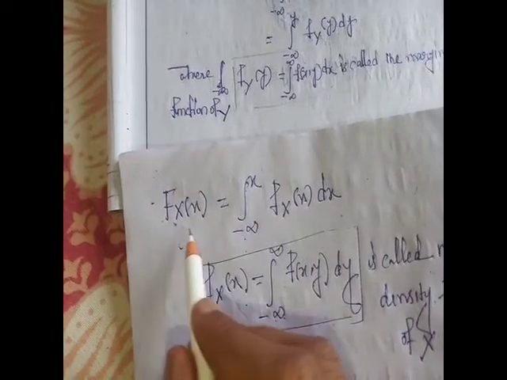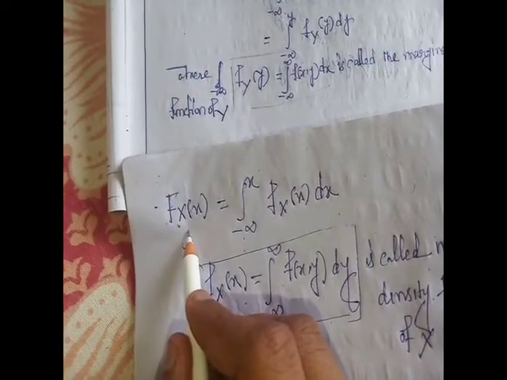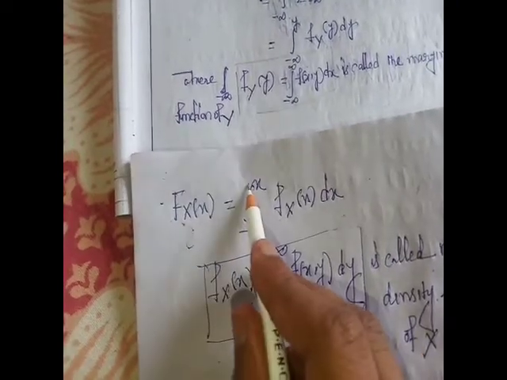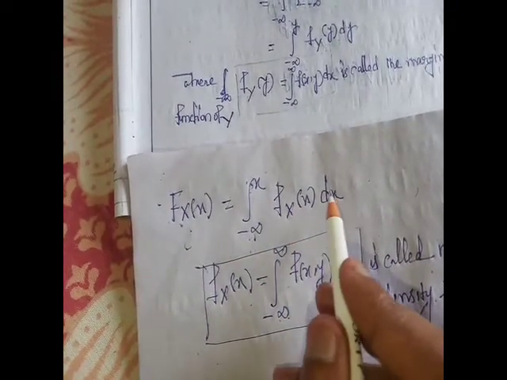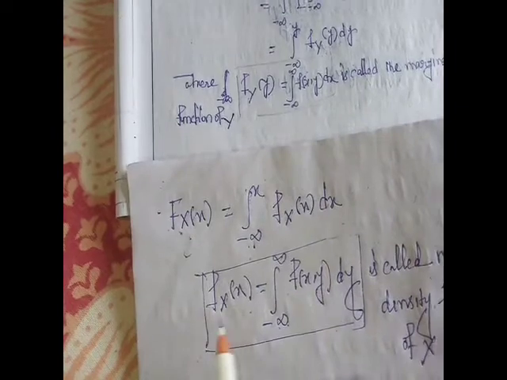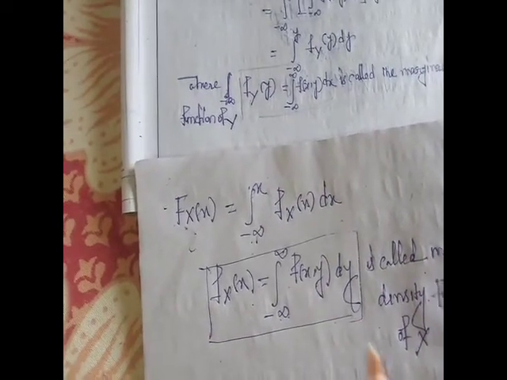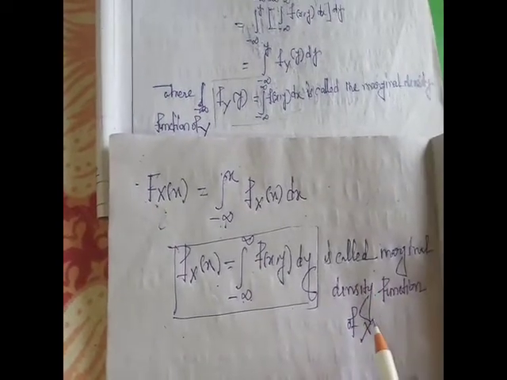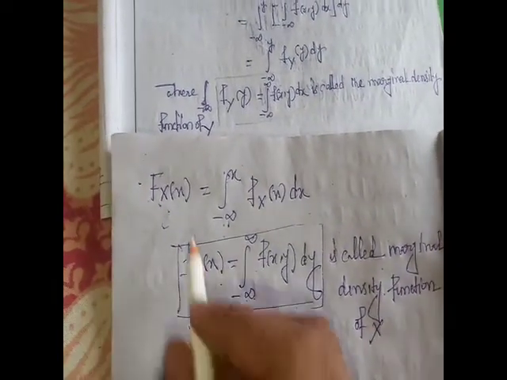And this is called the marginal distribution function of x: integration minus infinity to x of small f of x dx, where small f of x is integration minus infinity to infinity of f of x,y dy, called the marginal density function of x. This is a very important result.